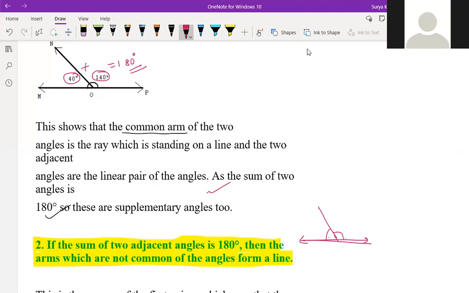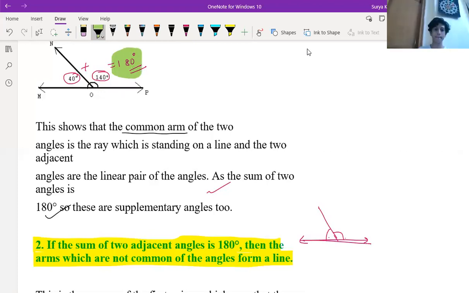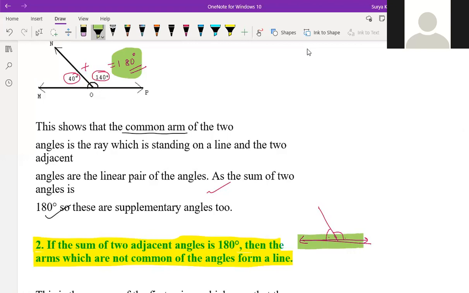Okay. What about the second point? Second point, the arms which are not common to both the angles will form a line, which is basically a straight line. So here they are talking about angles like 180 degrees. And here they are saying 180 degrees is nothing but a straight line. If the sum of two adjacent angles is 180 degrees, then this is a straight line.